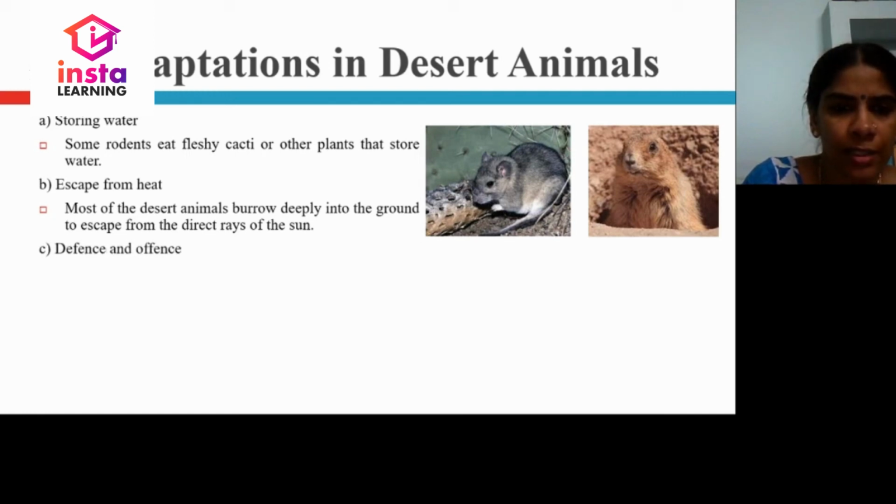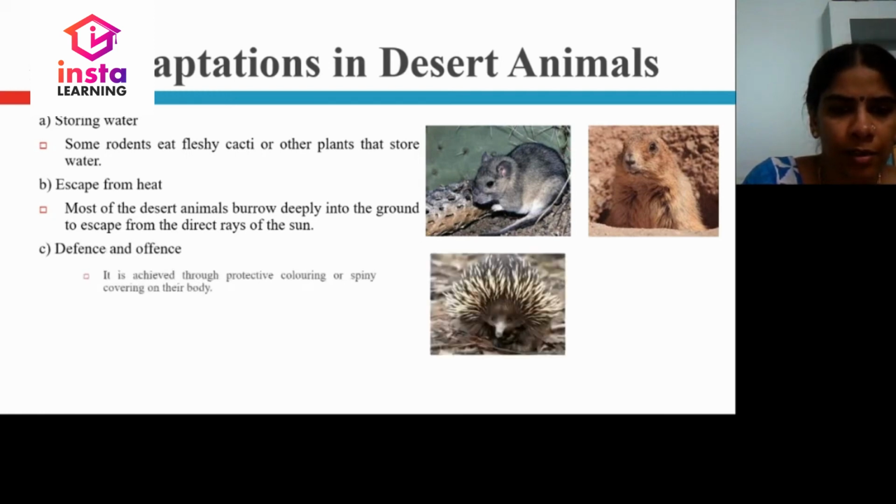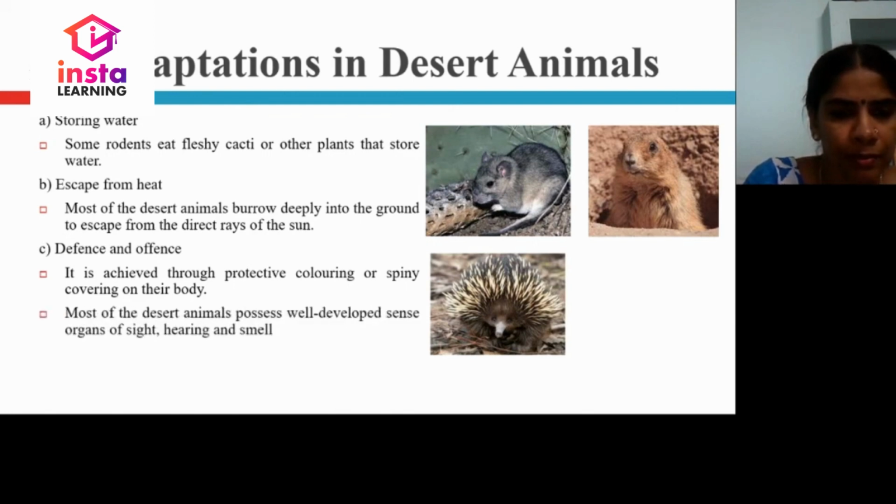Defense and offense. Most of the desert animals will have a protective coloring or spiny covering on their body to protect them from their enemies. They develop well-developed sense organs of heat, sight, smell, and hearing.